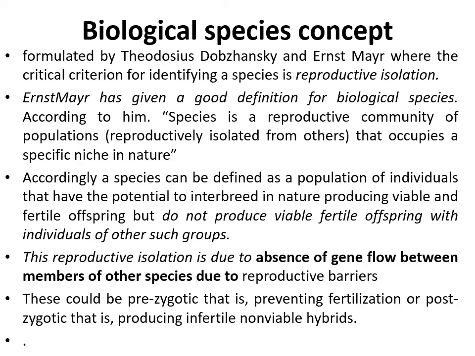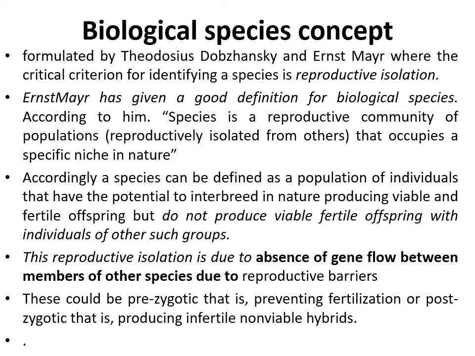And these reproductive barriers might be different in different cases. Different types of reproductive barriers may be, in case of birds, their signal or the call. That call might be different. So again, that is a type of reproductive isolation.